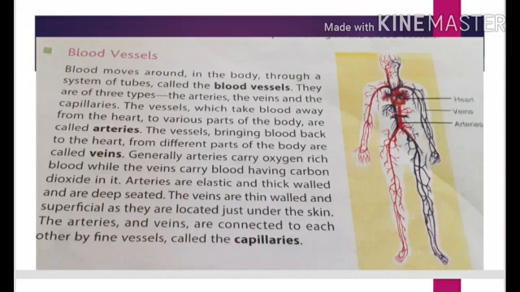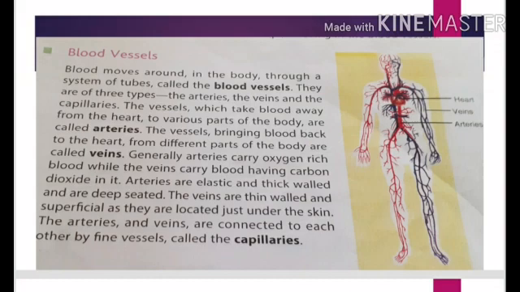Deoxygenated blood, this is also known as deoxygenated. Oxygenated means oxygen rich blood, and deoxygenated means carbon dioxide rich blood. Now, what is the difference between the two, arteries and veins?